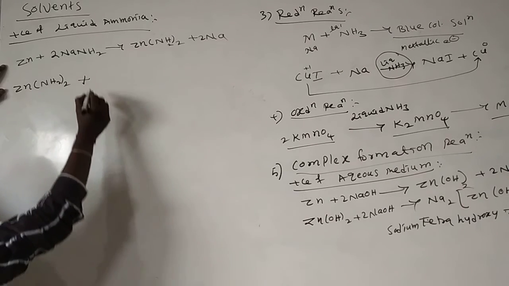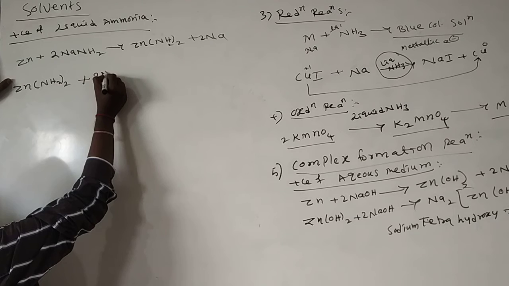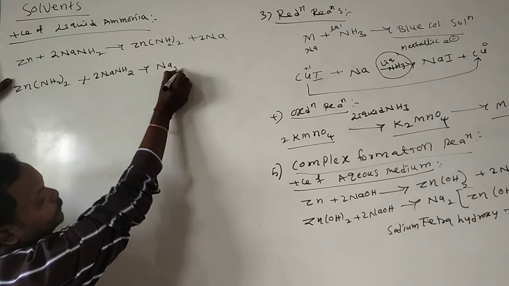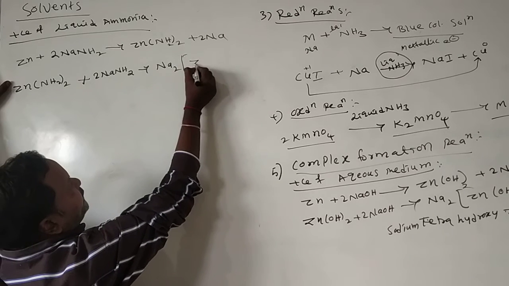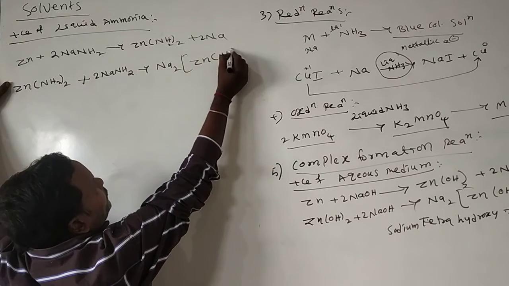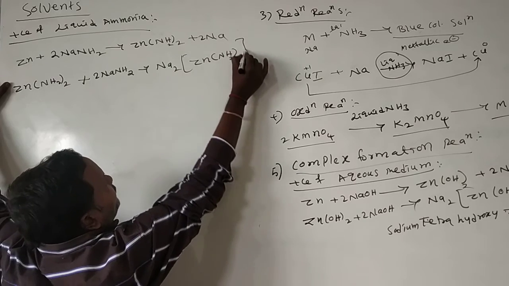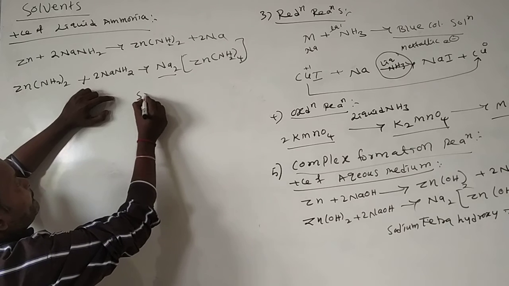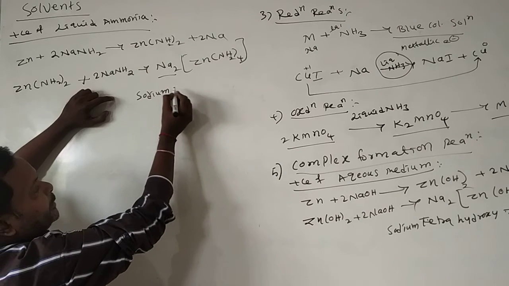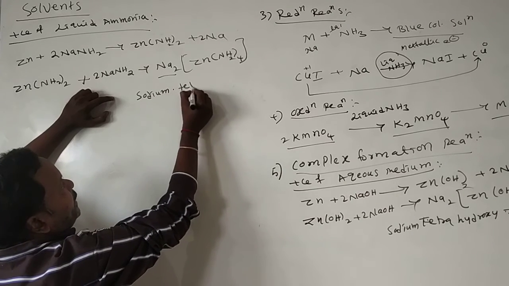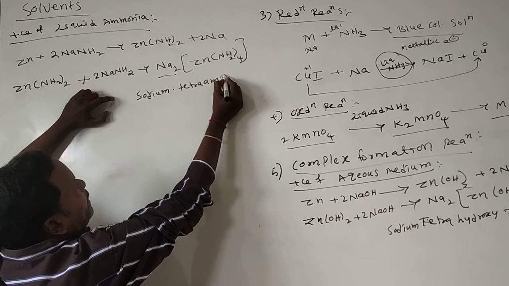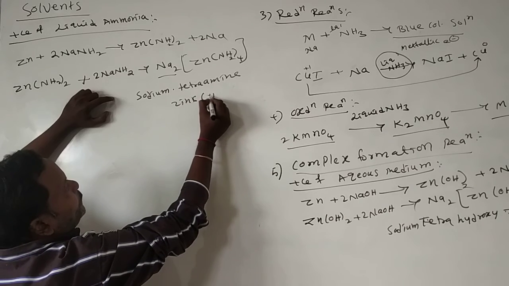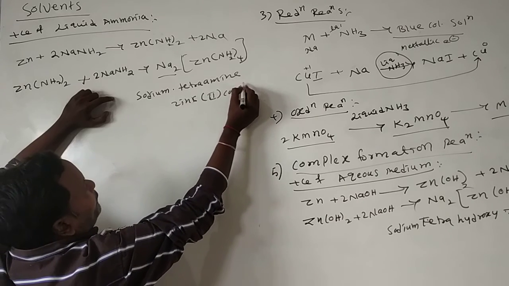This diamine zinc again reacts with 2 moles of NaNH2 and forms Na2Zn(NH2)4. What is the name of this one? Instead of hydroxy we have tetraamine zinc(II) complex.